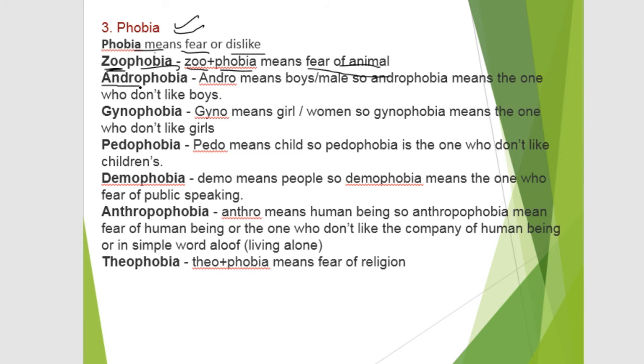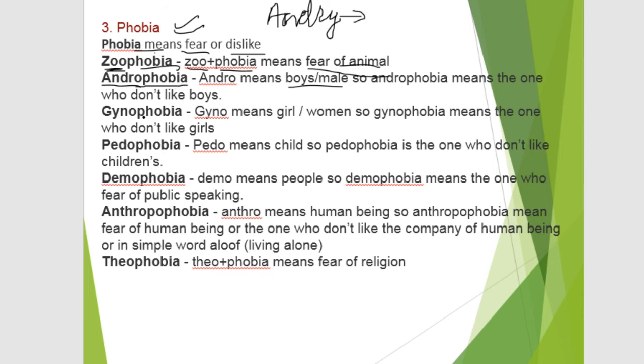Next, androphobia. Andro means boys or male. Sometimes another word is used, andry, which means husband; andry comes from andro, that is male or boys. So whenever someone fears boys, or doesn't like the male category, we can say that person is androphobic. Androphobic means the person, and androphobia is the fear.